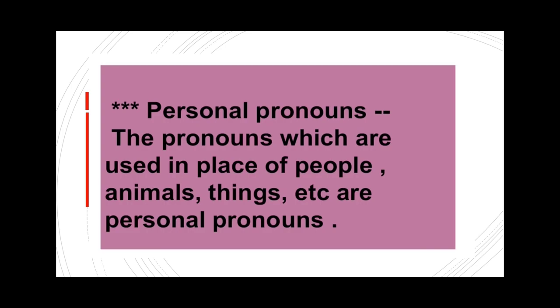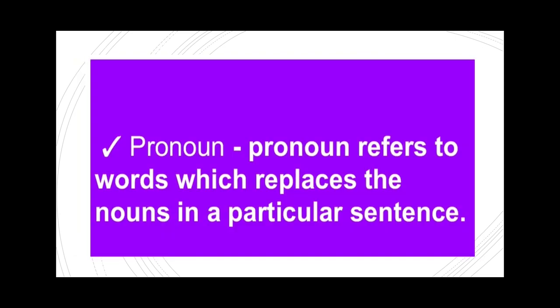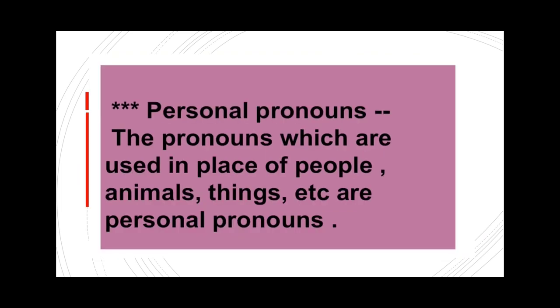are personal pronouns. For example, if you go to this paragraph once again: Seema is a beautiful girl. She is 12 years old. She reads in class 5. Here we have replaced the noun Seema with the word she, and this is a personal pronoun because it is used in place of a person.